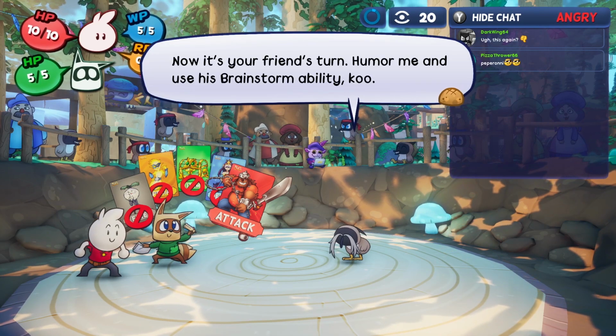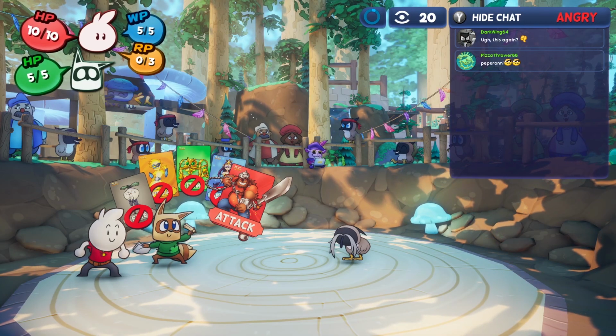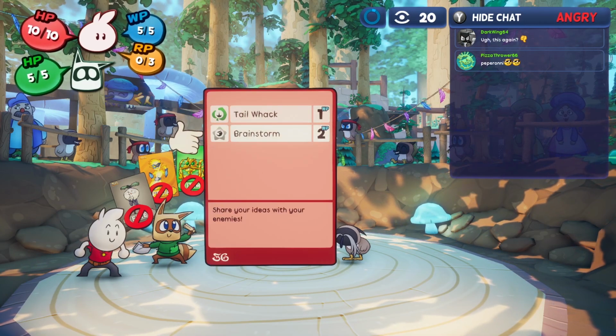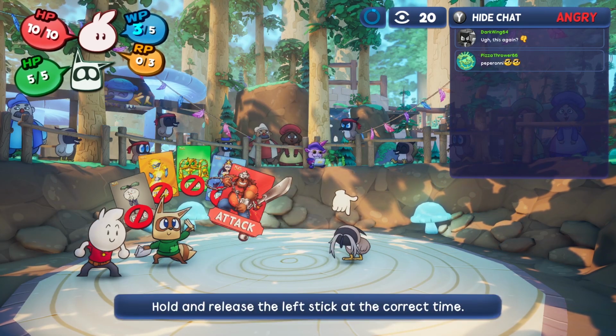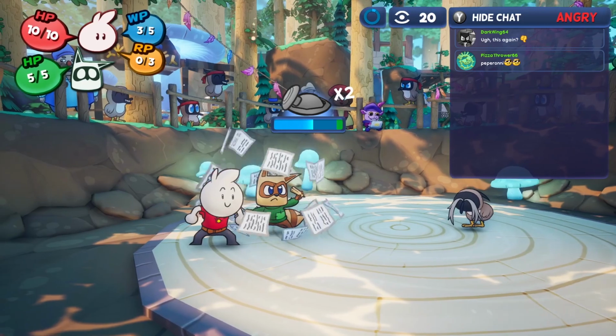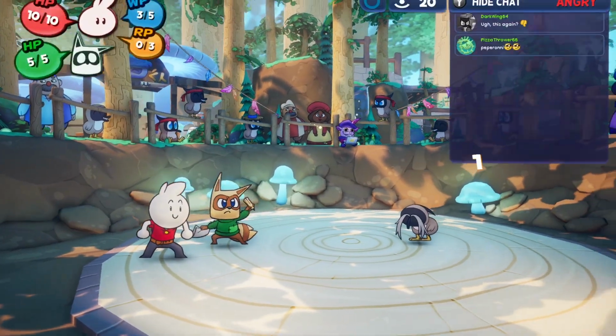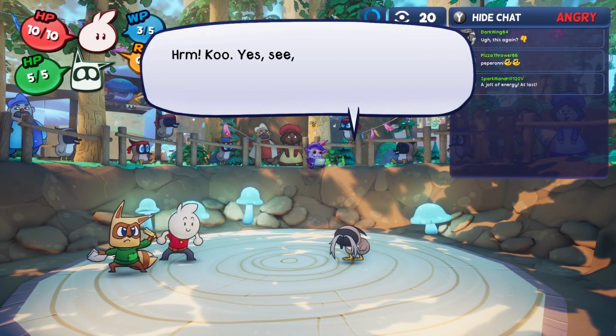Now it's your friend's turn. Humor me and use his brainstorm ability. Alright, so use brainstorm. Hold and release the left stick at the correct time. Not quite the hammer, but close enough. Let it go when it gets to the green. You do it twice. Cool.